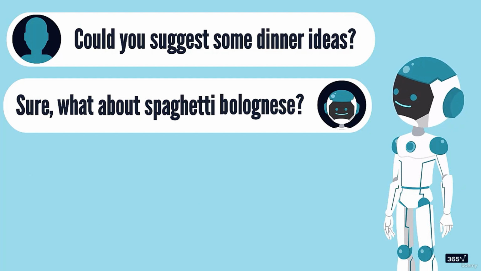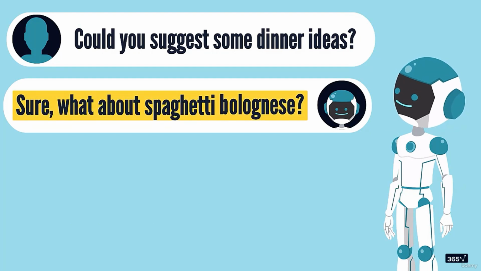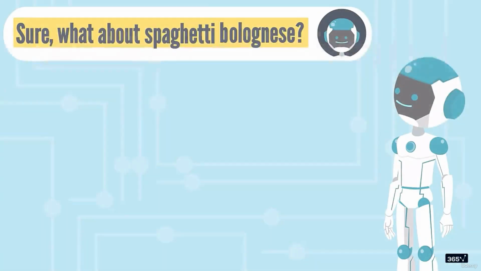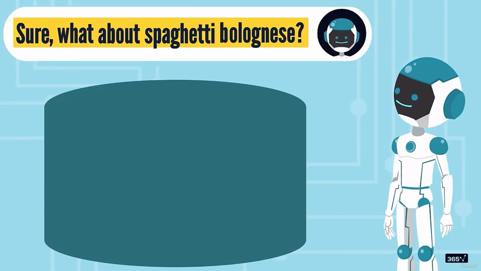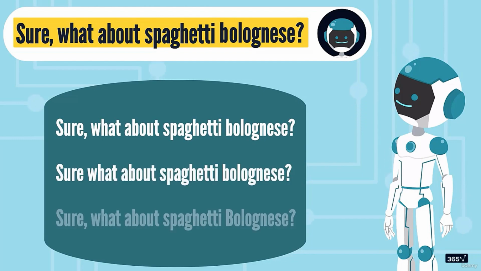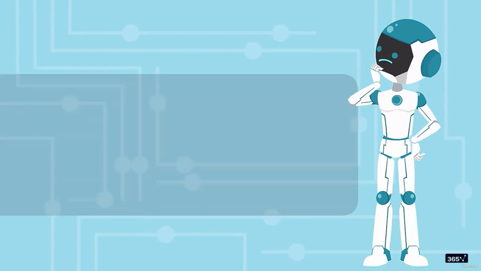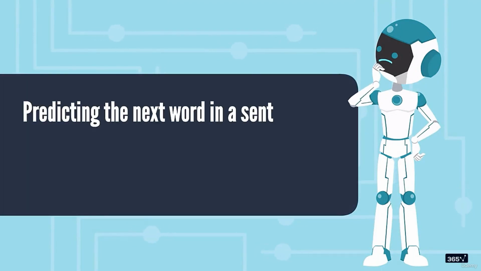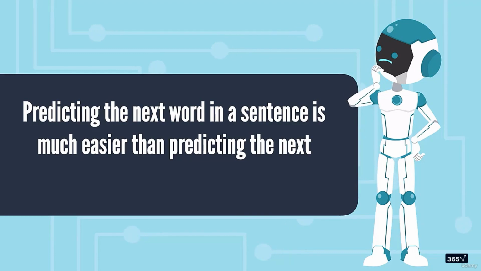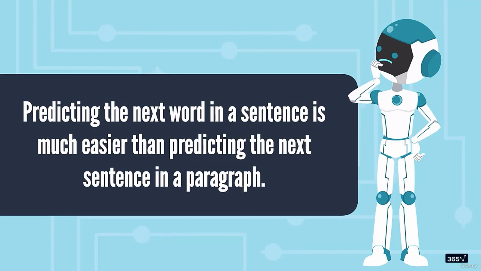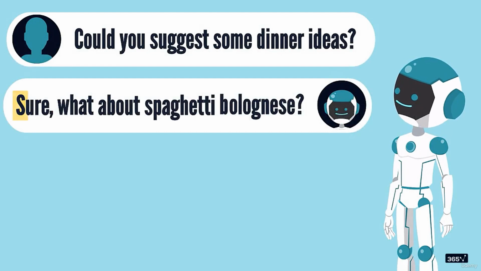Imagine we defined a token roughly as a sentence rather than a word. This means that even the slightest modifications to this sentence would result in different tokens. Again, it's easy to imagine that predicting the next word in a sentence is much easier than predicting the next sentence in a paragraph. So the sweet spot of token sizes is somewhere in the middle.